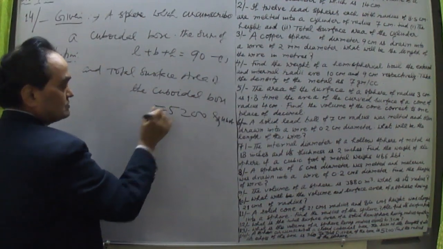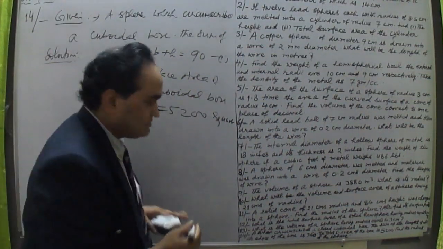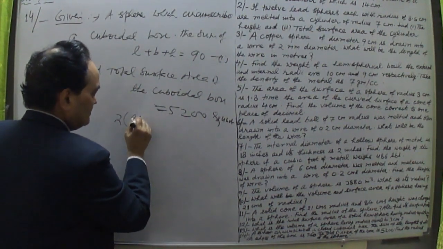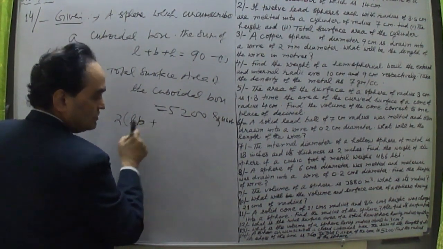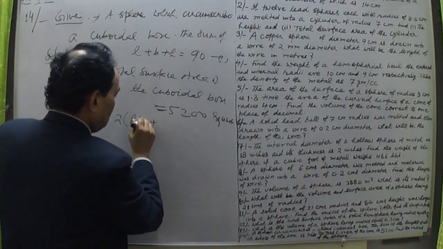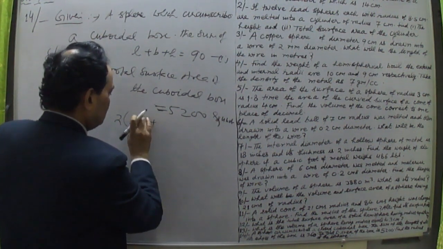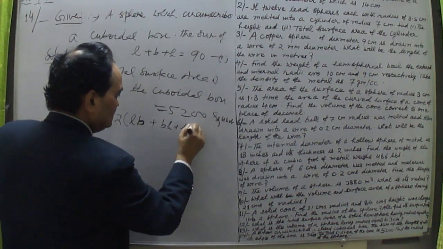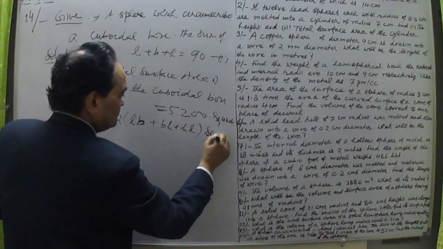But what is the total surface area of a cuboid? We know that this is twice within bracket LB, length into breadth, area of the base and top, floor and top of a room, plus BH, LB plus BH plus HL.